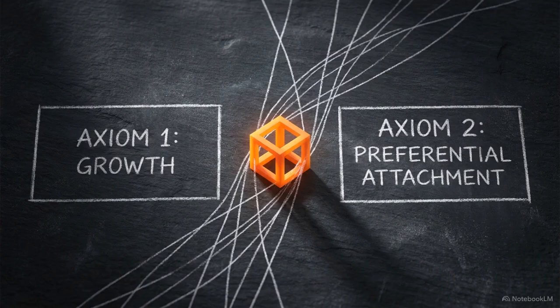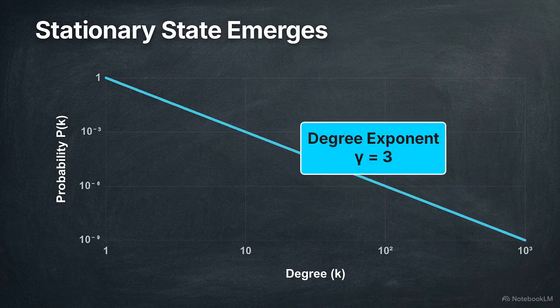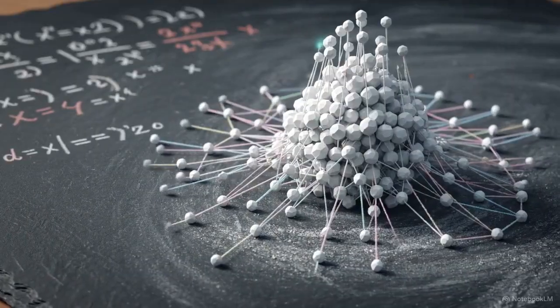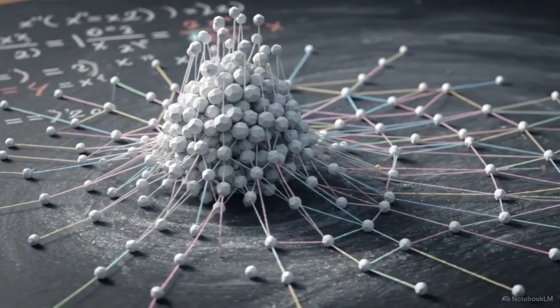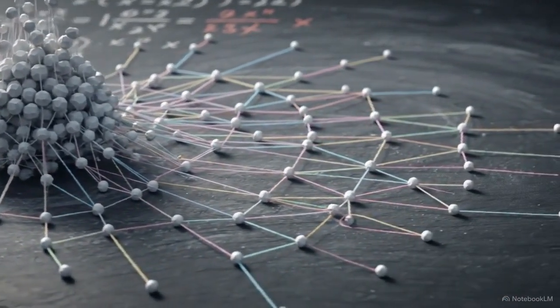The core of the model lies in 2 axioms: networks must grow, and new connections must be biased toward highly connected nodes. These rules lead to a stationary, scale-free state with a degree exponent of 3. For students of network science, there are 3 common pitfalls to avoid. First, the stationary state illusion. Although the network size n increases over time, the probability distribution P of k remains stationary. The relative proportion of hubs to smaller nodes does not change.